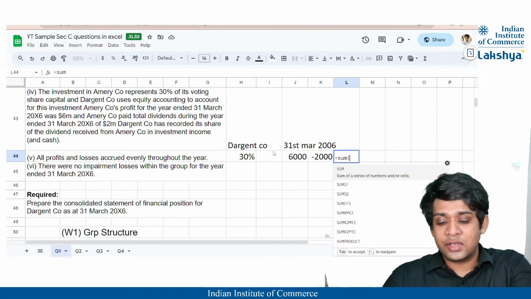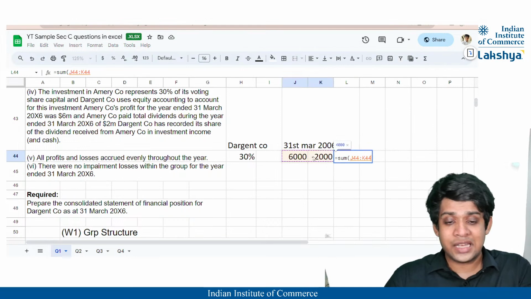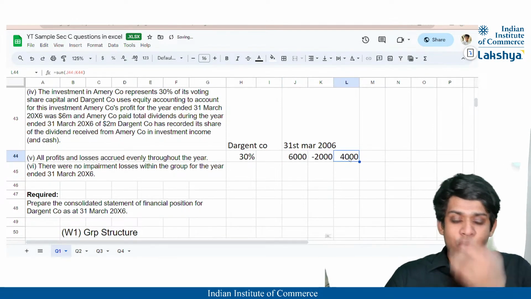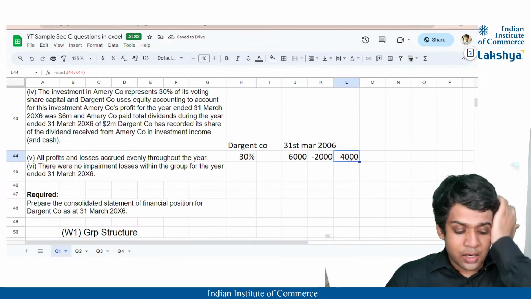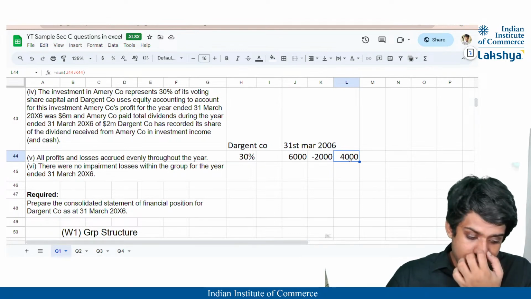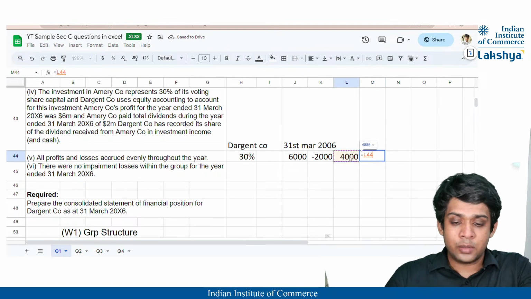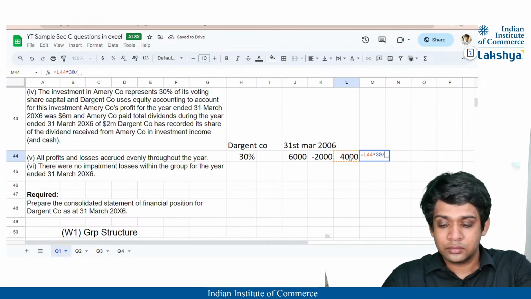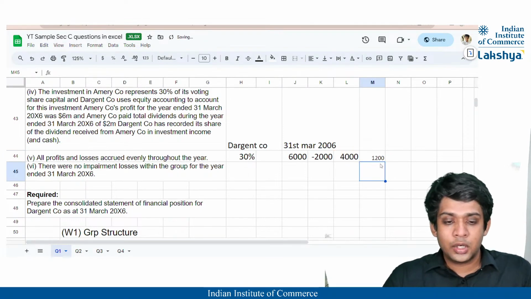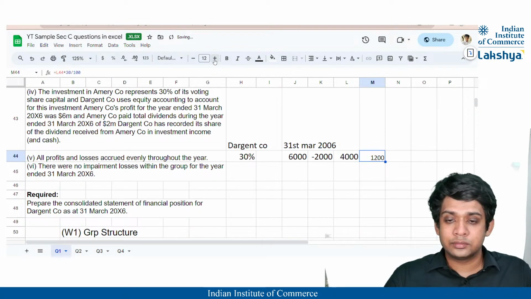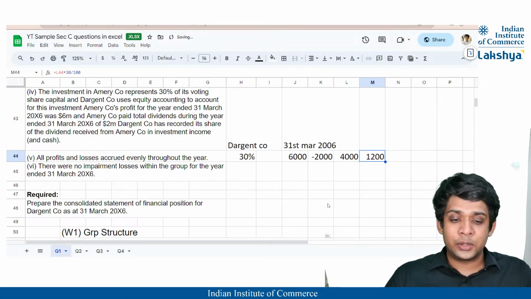So the dividend income which is received from the associate is eliminated, right? So 4,000 is the remaining, guys, and thus we will just receive 30% of 4,000. That is going to be nothing but 1,200, correct? So I think 1,200 is the amount which is to be stated.